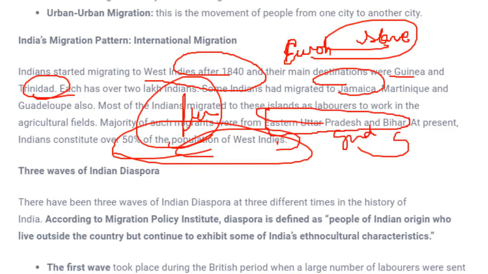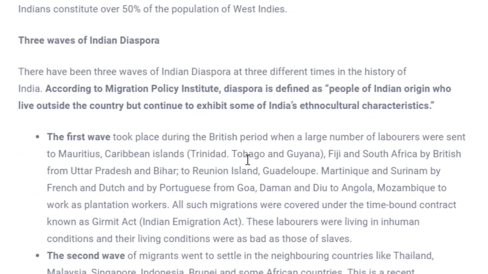Fine. Now we'll see three waves of diaspora. That means how Indians migrated from one place to another. So what is diaspora? First you need to know what a diaspora is. Diaspora simply means the distribution or spread of a population from their homeland. That means people who are living in their homeland, due to some reason move to some other part of the world. That is called diaspora.